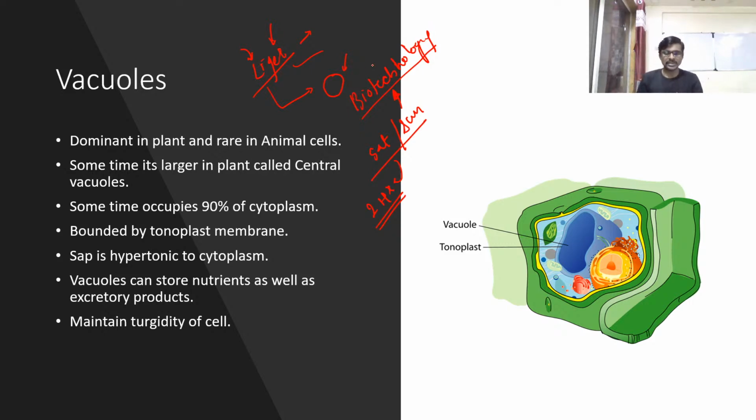Okay, so let's see vacuoles. These vacuoles are present mostly in plant cells. They are rare in animals; they are famous in plants.